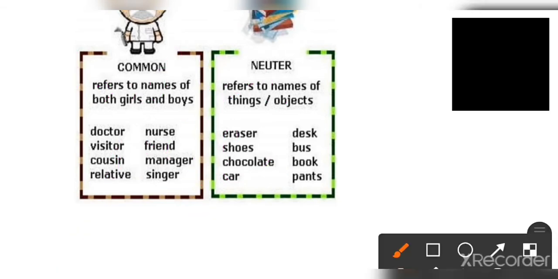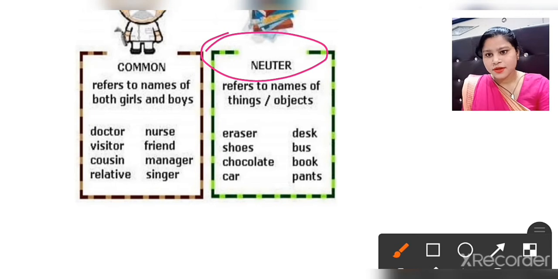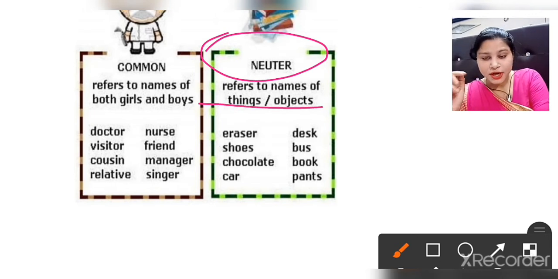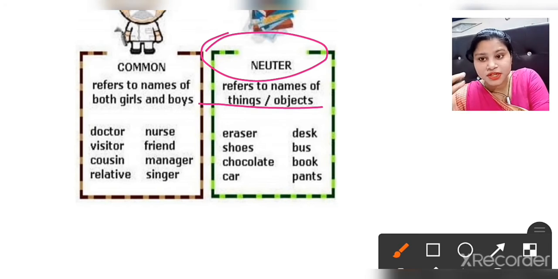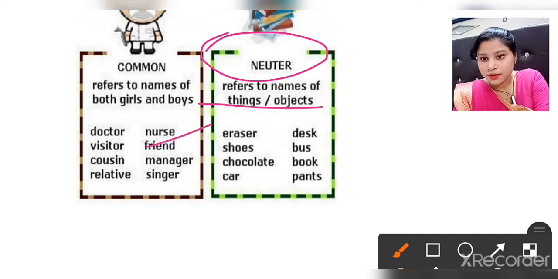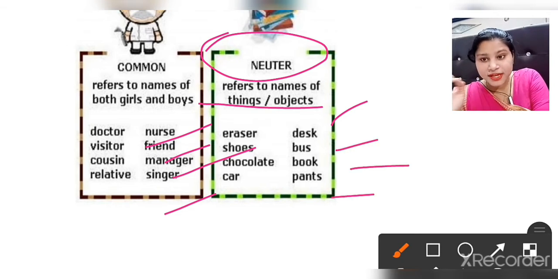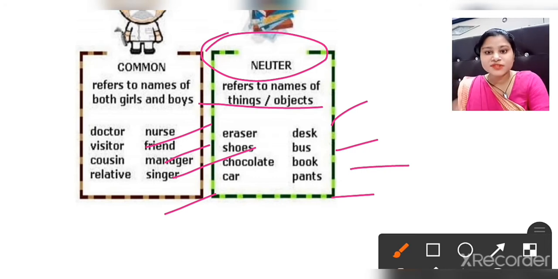What about the fourth one, neuter gender? Neuter gender refers to the names of things and objects. Neuter genders are those types of genders which refer to things and objects. See the words eraser, shoes, chocolates, car, desk, bus, book and pants. So these are the words which represent things and objects. Neuter gender is the type of gender in which there is no life, they are objects.